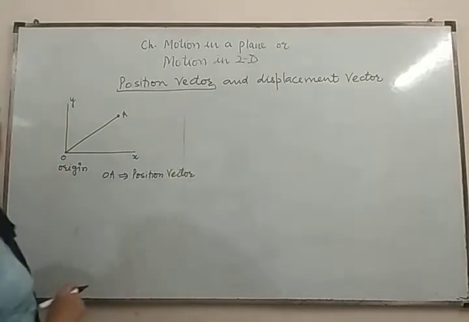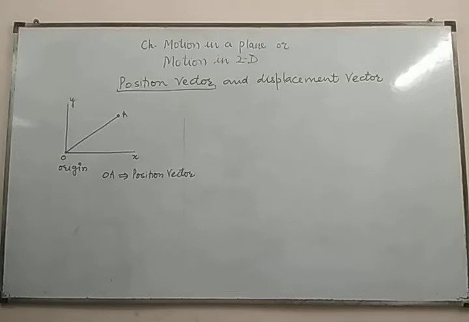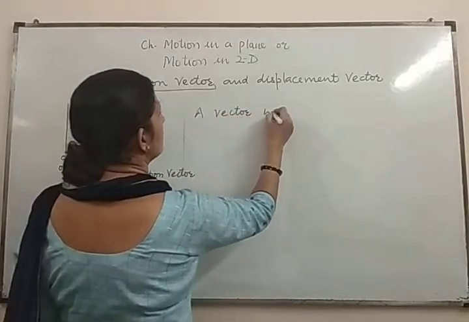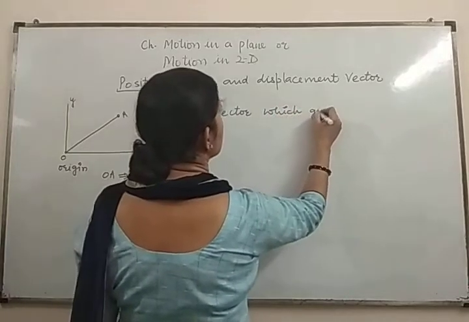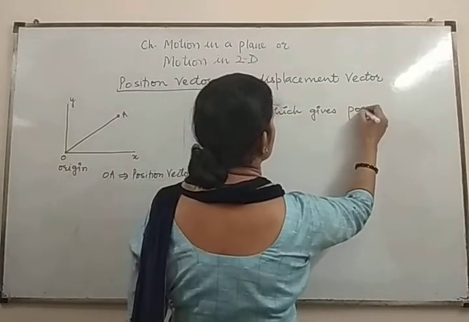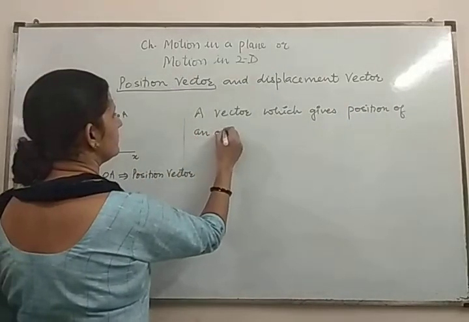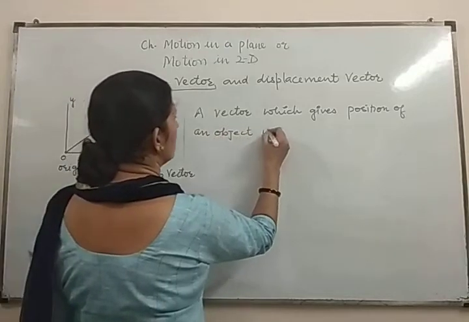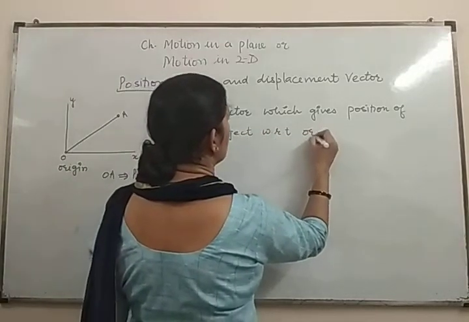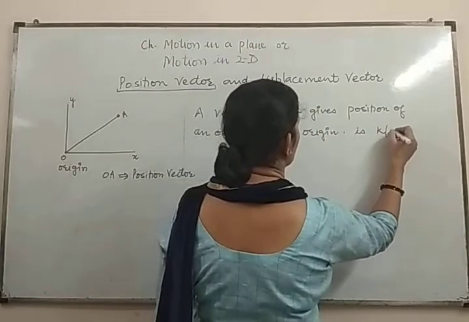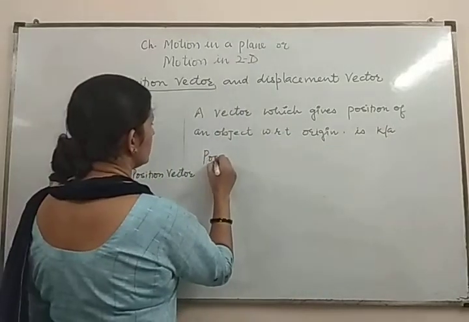Now what is the definition of the position vector? A vector which gives the position of an object with respect to the origin is known as the position vector.